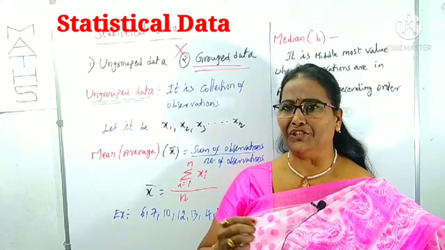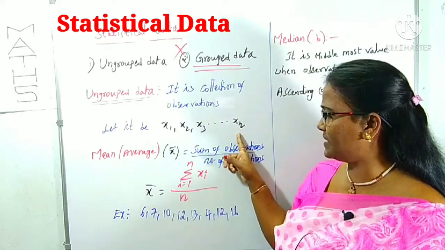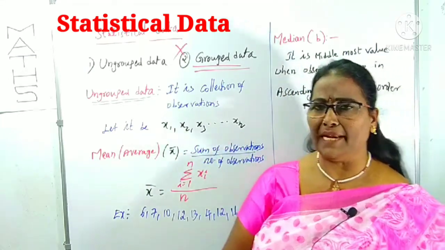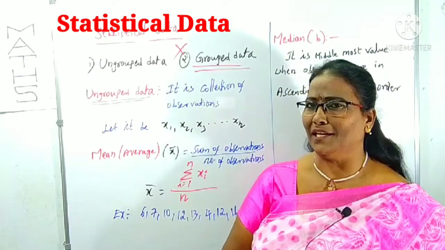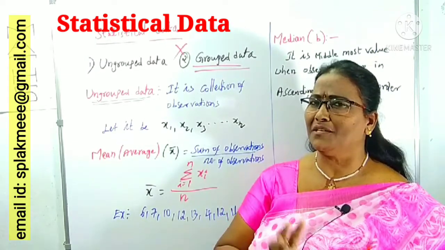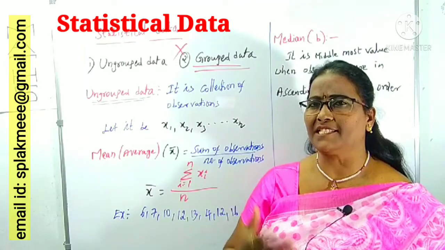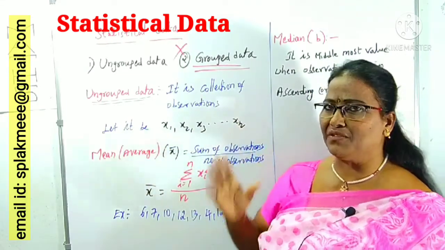Generally, observations are denoted by small x letters. There are n observations. Such data is called ungrouped data. It is a collection of simple observations like heights, weights, marks, whatever it may be.